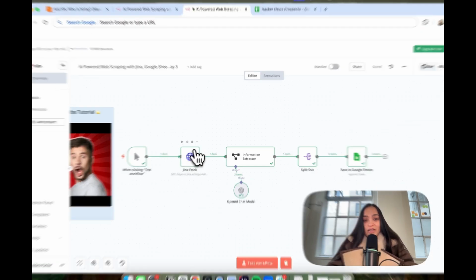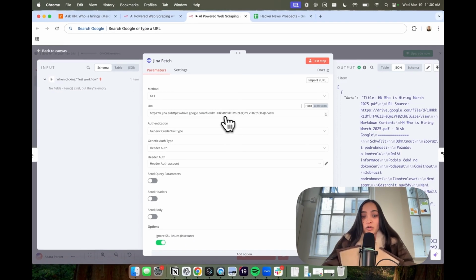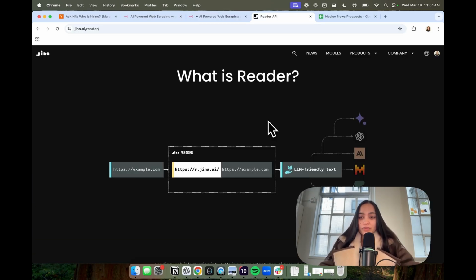First, taking a look at this Jina fetch node, you'll notice that it will require the URL of the thing you want to fetch and header authorization. To set up the Jina node, you're going to go to Jina.ai, create a free account, and use the Jina Reader product. So what the reader does is you insert the URL of the information you want to extract, and it outputs it into a URL that we can feed into our node, which then generates LLM-friendly text. And that's how we're able to work with such unstructured data.